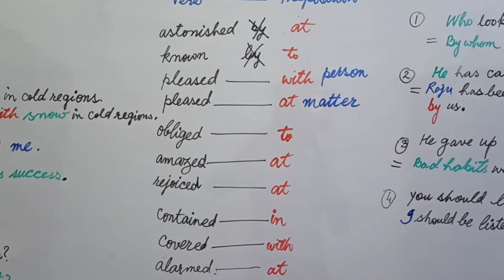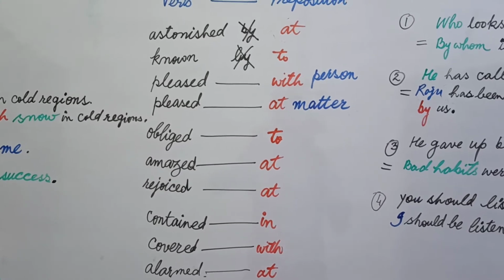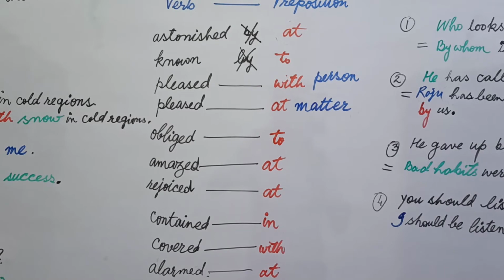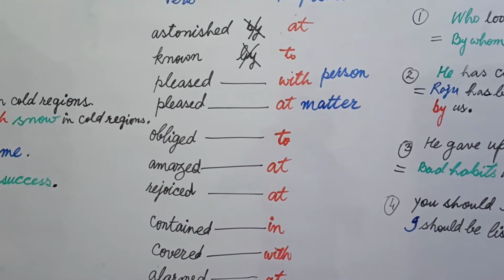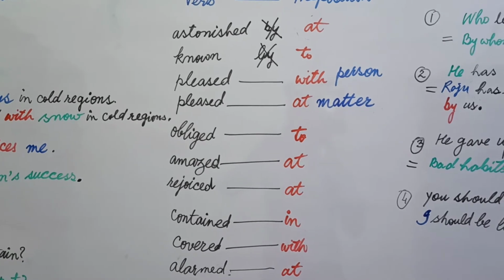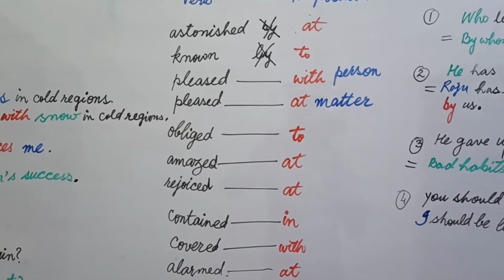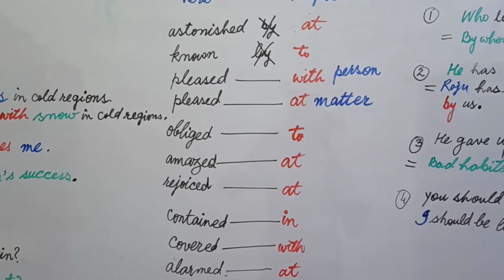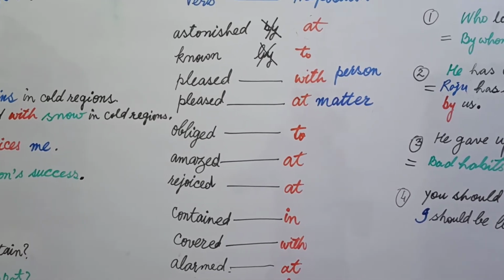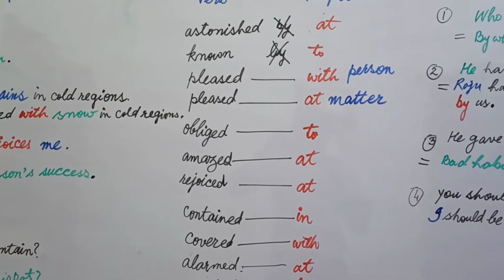When do we do this? This is an important question, and now I'm going to explain. Whenever we have with plus a person, because of a person we use with. If we have a matter, then we use at. For example, your behavior pleases me, meaning I am pleased at your behavior. And if I say you pleased me, then I was pleased with you.